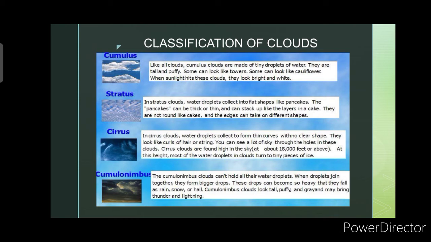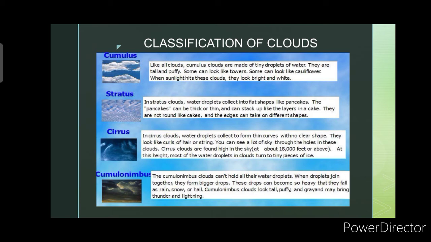Lastly is the cumulonimbus. The cumulonimbus clouds can hold a lot of water droplets. When droplets join together, they form bigger drops, and these drops can become so heavy that they fall as rain, snow, or hail. So cumulonimbus clouds look tall and puffy, and they may bring thunder and lightning. So, itong cumulonimbus, it is like cumulus, which is tall and puffy.